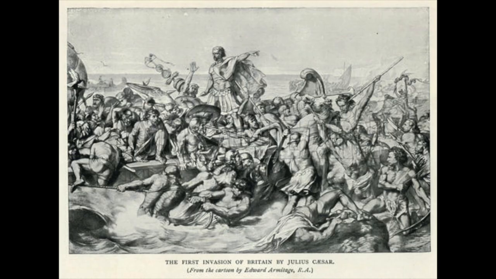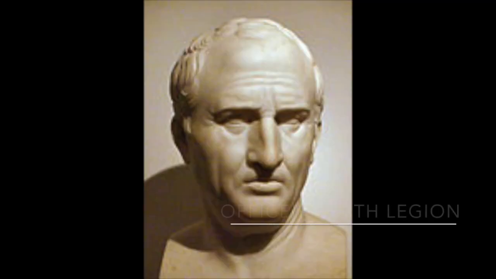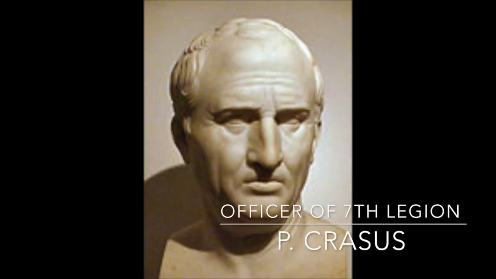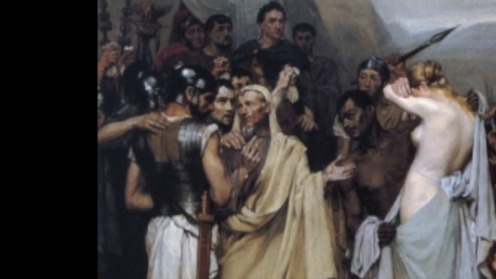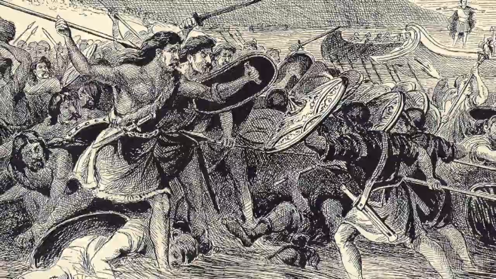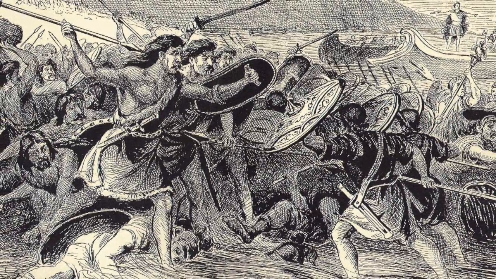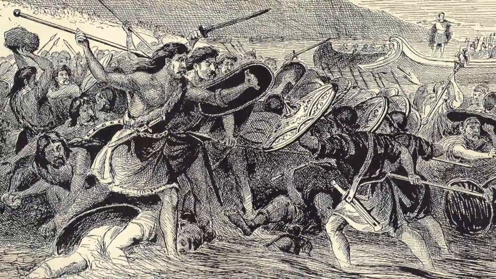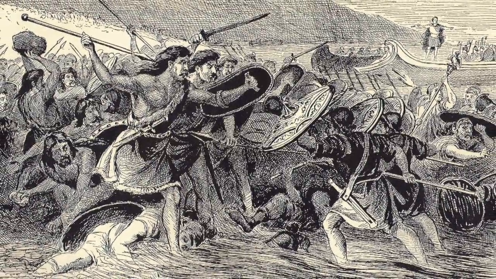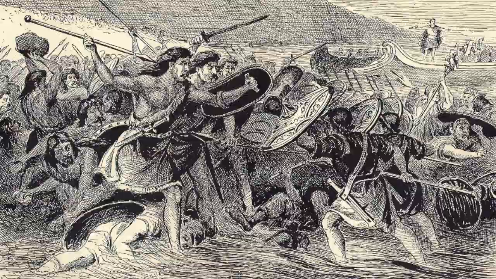The first Gallic revolt occurred in 56 BC because P. Crassus, a commanding officer of the 7th Legion, forced the submission of tribes, took hostages, and demanded supplies. The revolt began when the Veneti tribe seized Q. Valenius and T. Silius, the two representatives sent to request grain. The Suebi and Curosalade tribes soon joined the revolt, and the three tribes demanded two hostages in exchange for their men back.